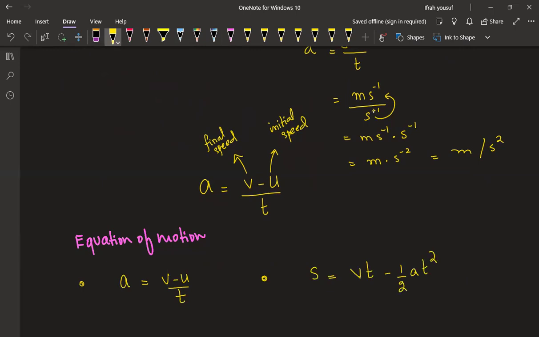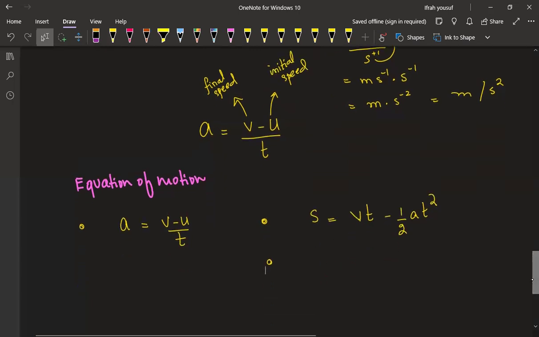I'm not saying that you have to cram it or memorize it. I'm just saying that these equations exist and you are going to apply them in different scenarios according to the data that is given in the question. And the third equation of motion is going to be 2as equals v square minus u square.